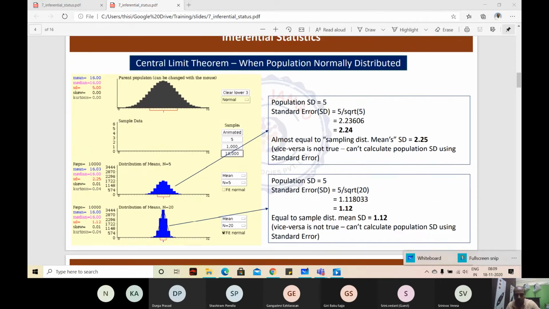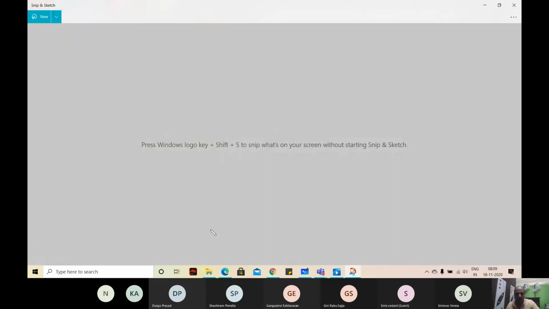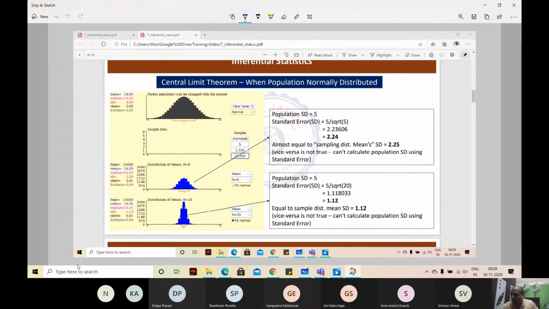Let me try to write something on the board. How do you calculate standard deviation of these means? So we have here, I'll take small m1, m2, and so on, m 10,000, right? Samples of size 5.